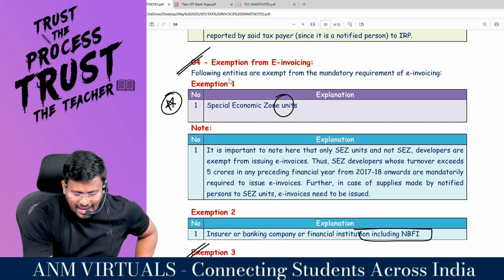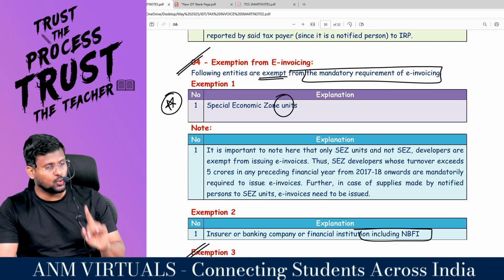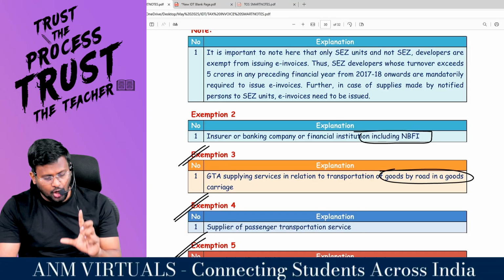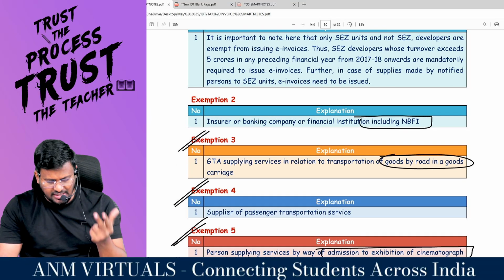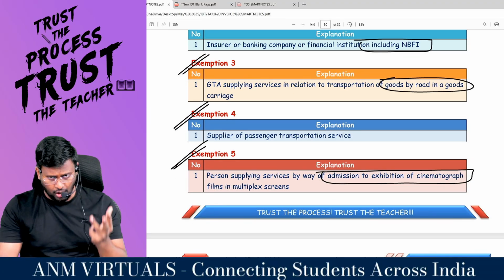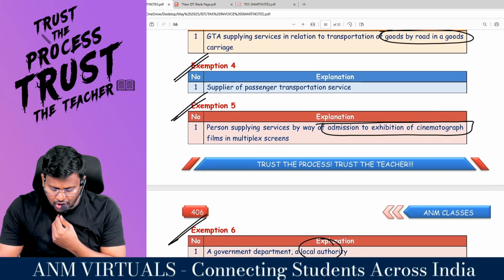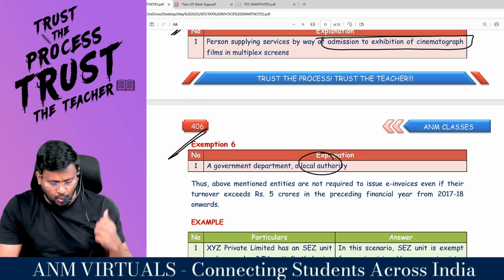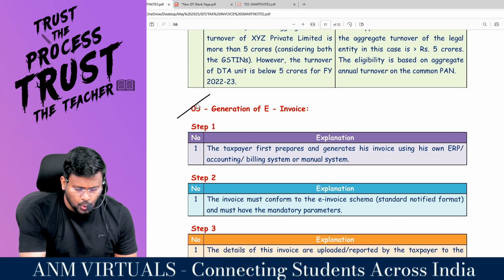So the following entities are exempt from the mandatory requirement of e-invoice. You may get an MCQ question. 6 people: number 1, special economic zone, insurer or banking company or financial institution including NBFC, GTA supplying service in relation to transportation of goods by road in a goods carriage, supplier of passenger transportation services, person supplying services by way of admission to exhibition of cinematographic film in multiplex screens, a government department or a local authority. Comfortable, sir? We already discussed, sir, how to generate an e-invoice.